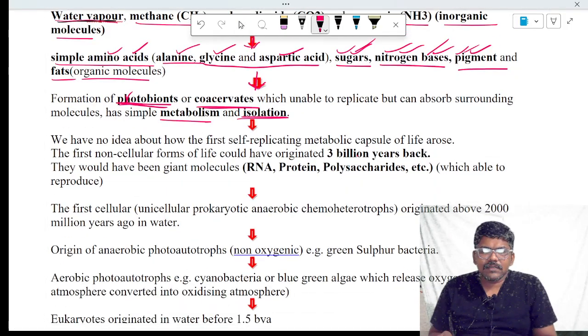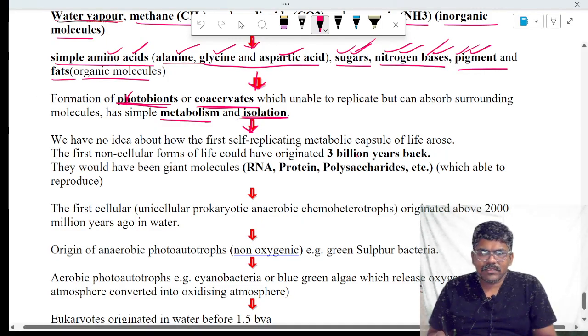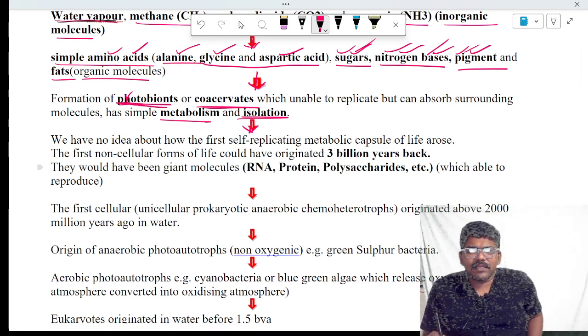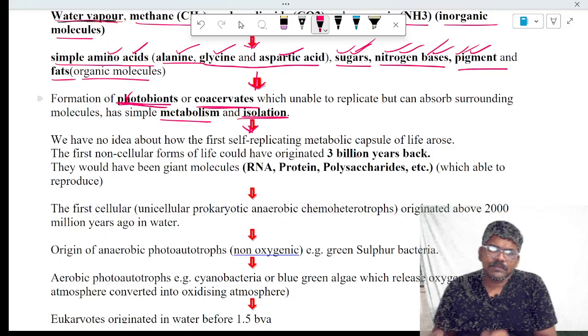Later, the protobionts or coacervates were converted into non-cellular forms. These coacervates are unable to replicate, and the ability to replicate is nothing but reproduction.